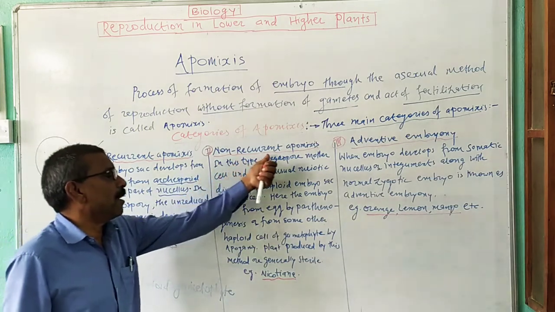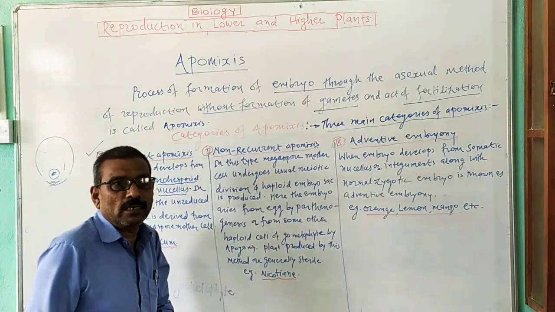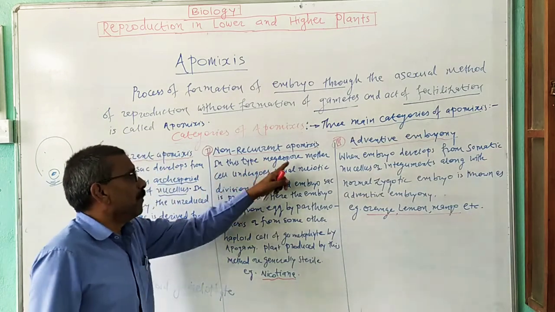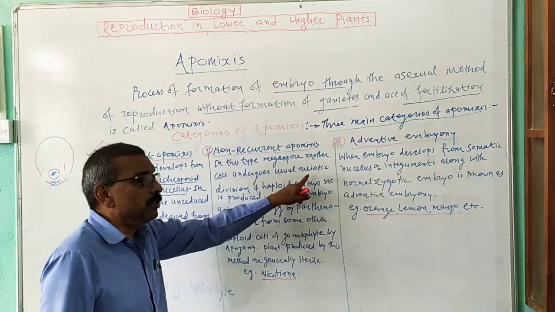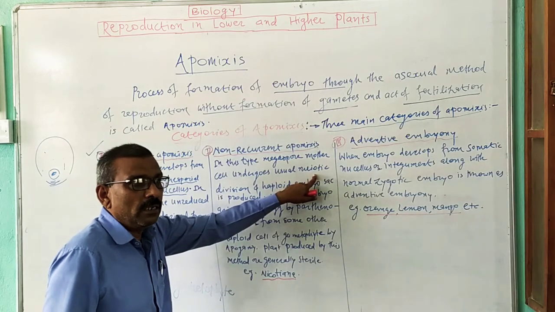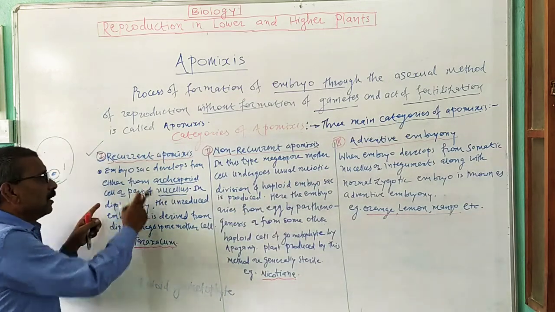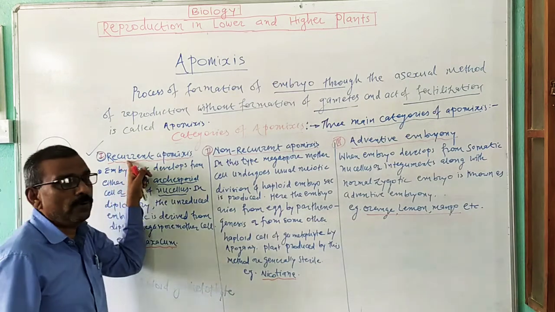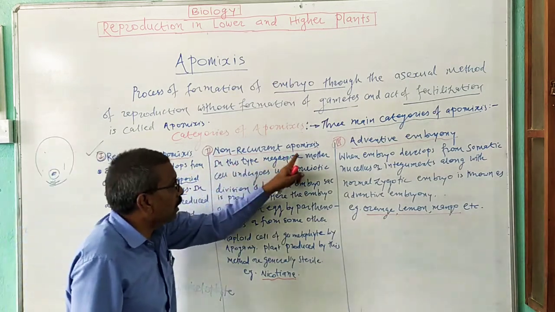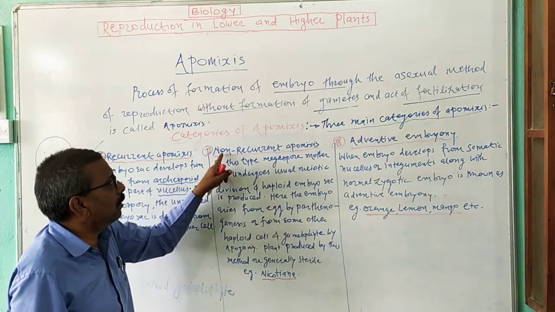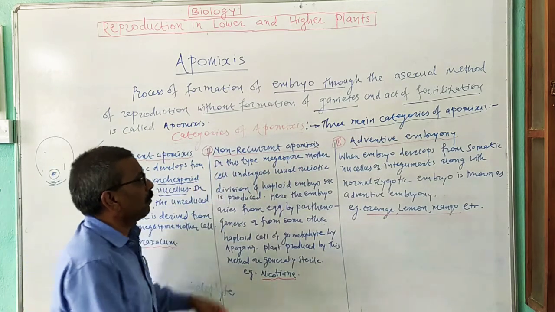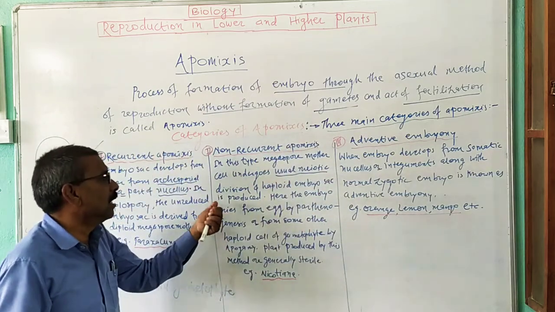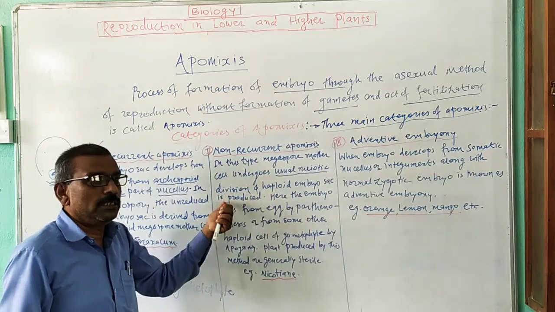Now, the second type of apomixis is known as a non-recurrent type of apomixis. In this type, the megaspore mother cell undergoes usual meiotic cell division. Here, the megaspore mother cell does not undergo meiotic cell division in case of recurrent type, but in non-recurrent type the megaspore mother cell undergoes the usual meiotic cell division, and a haploid embryo sac is produced.